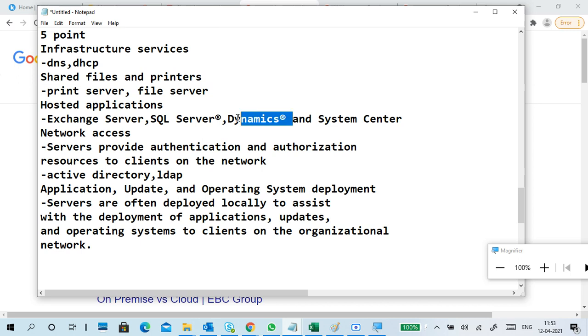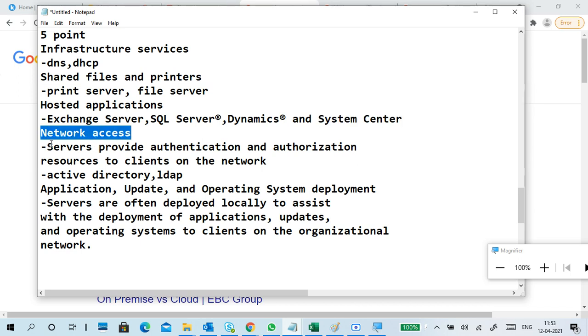System Center servers: System Center Virtual Machine Manager, Configuration Manager, App Controller, Data Protection Manager. The different System Centers are there. Those applications we can install on a server only.